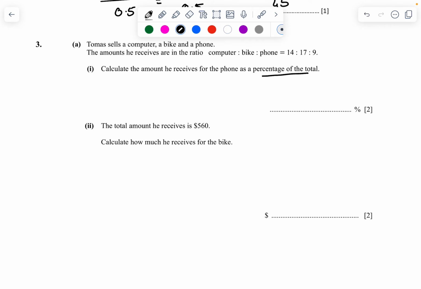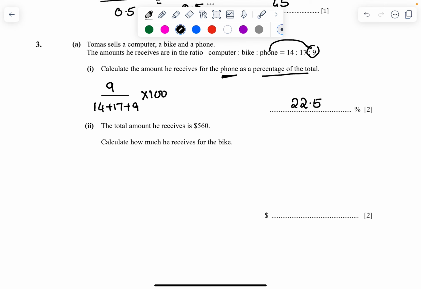So what is the number for the phone? 9 is the number for the phone. 9 upon total. What was the total? Add all the numbers: 14 plus 17 plus 9. This is the total. So the amount he receives for the phone as a percentage of the total, times 100, because he's asking for percentage, we need to do times 100. When you do this by calculator, you should be able to get 22.5.